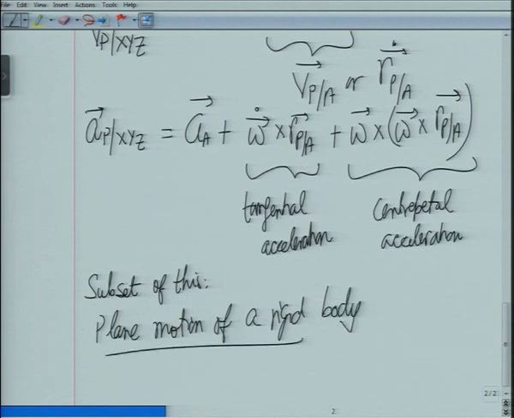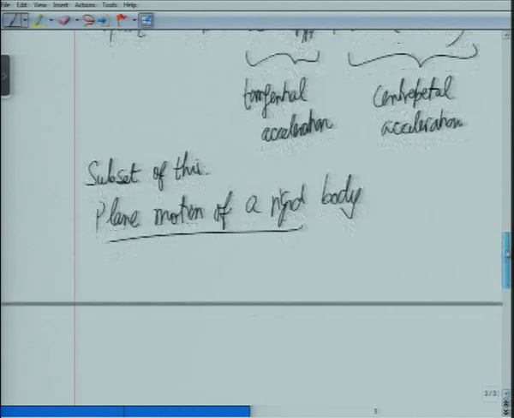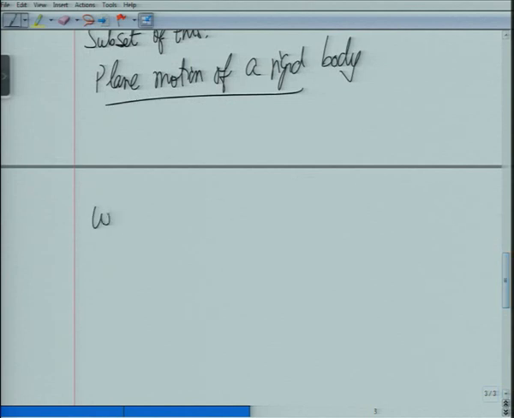plane motion of a rigid body. In plane motion what we will find is omega and omega dot will only be in the k direction. Okay.